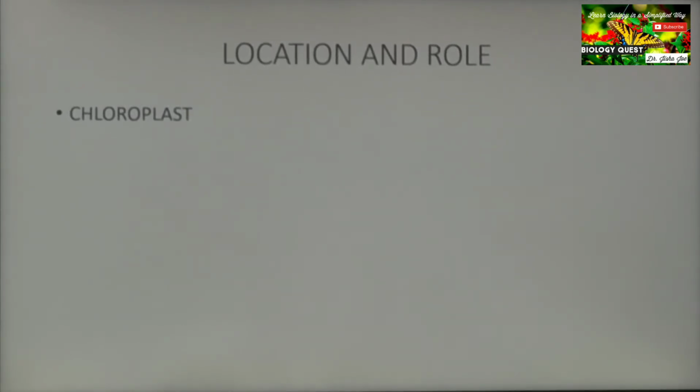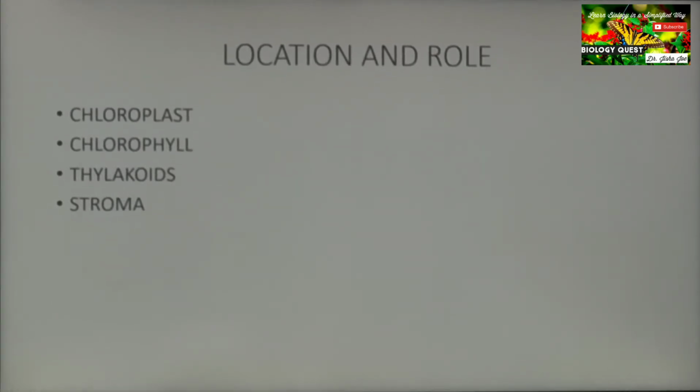Next is chlorophyll. Location: on the walls of the thylakoids. Role of the chlorophyll pigment is to trap the light energy for photosynthesis. Thylakoids are the sac-like structures present inside the chloroplast. Role: it is the site of light reaction. Stroma is the fluid matrix inside the chloroplast. Role: it is the site of dark reaction.